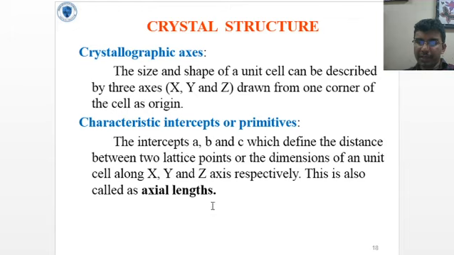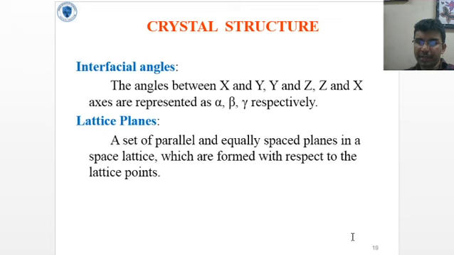This is also called axial length. Interfacial angles: the angles between x and y, y and z, and z and x axes are represented as alpha, beta and gamma respectively. Lattice planes: a set of parallel and equally spaced planes in a space lattice which are formed with respect to the lattice points.